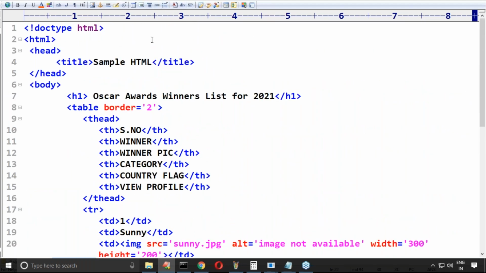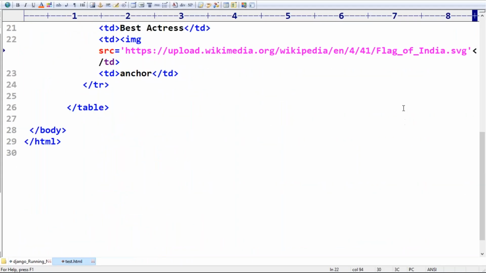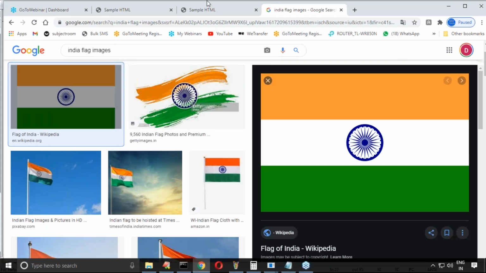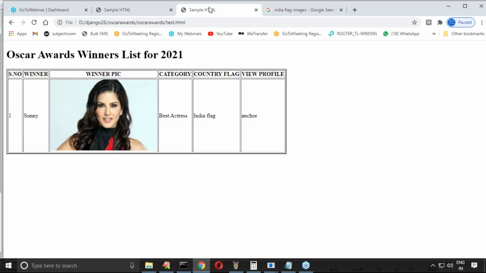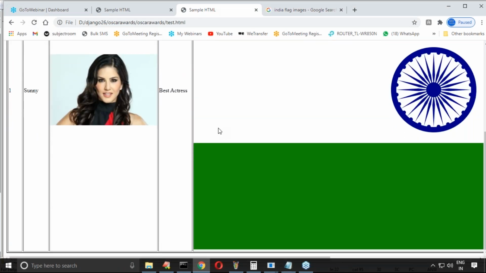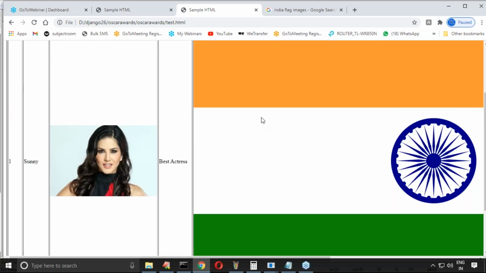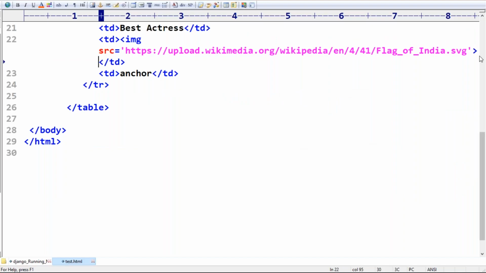Yeah, image tag. Now just observe this one. Image tag I'm taking. Image tag we are not required to close, already I told, right? Is it going to display or not? Yes, it is displaying. But make sure of the size. If you want, you can adjust the size.